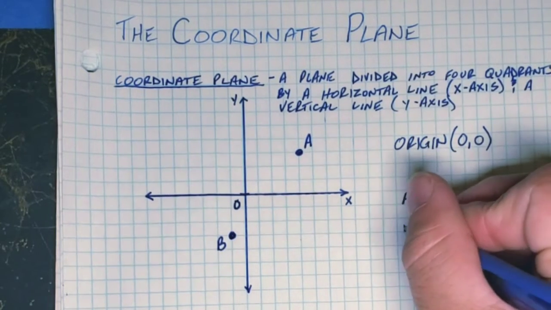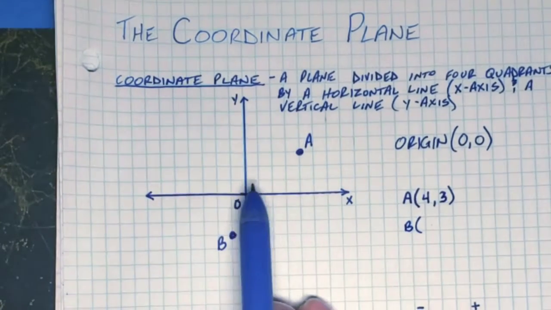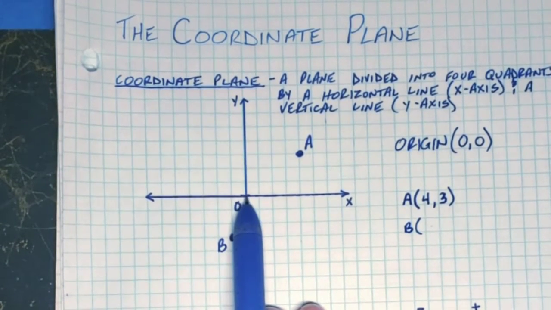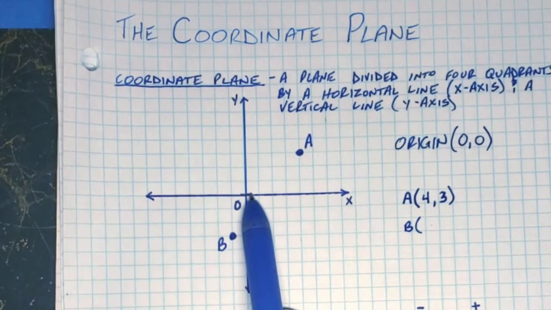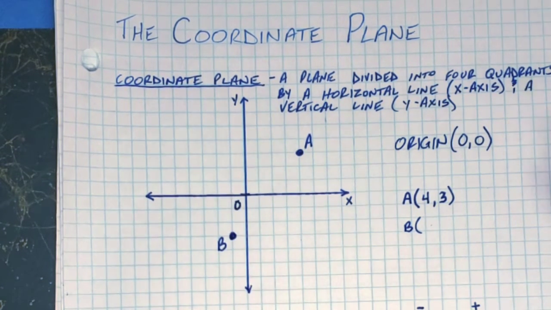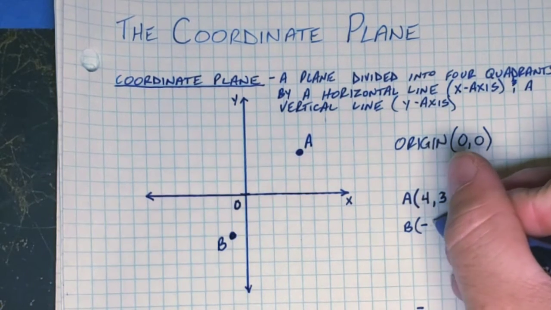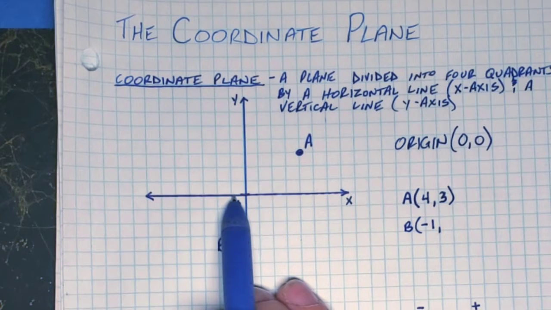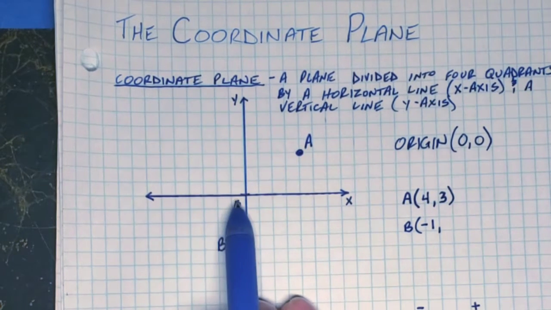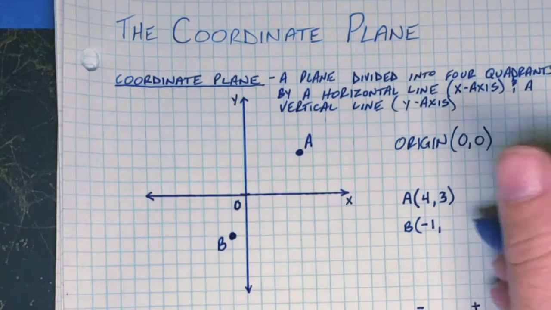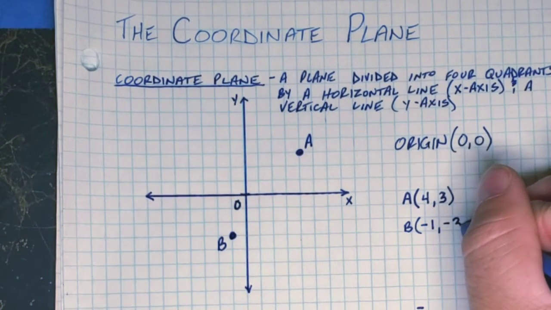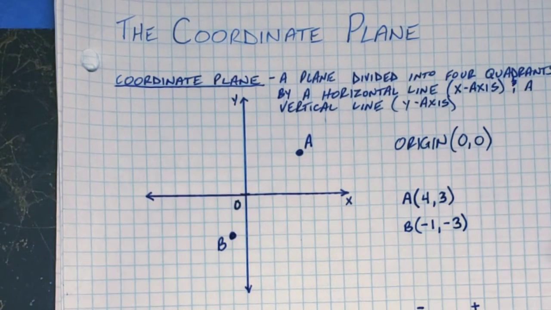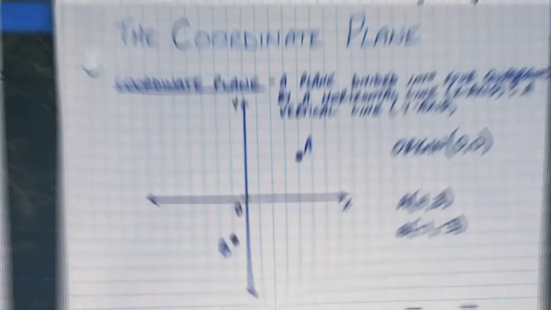All right, let's do B. Where is B? Again, you go back to the origin, 0, 0. This time to get to B, we have to move to the left. We move 1 place to the left. Well, moving to the left is negative 1. And then to get to B from here, do we go up or do we go down? We go down. How many spaces? 1, 2, 3. So negative 1, negative 3 are the coordinates for the point B.